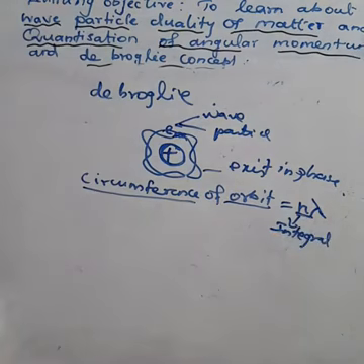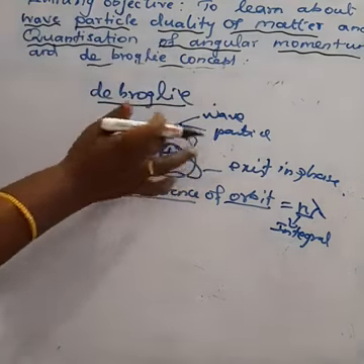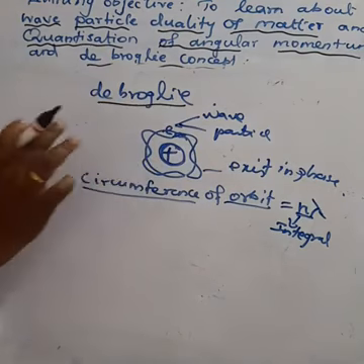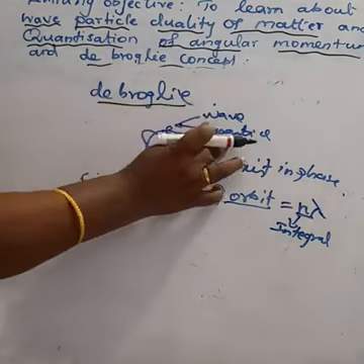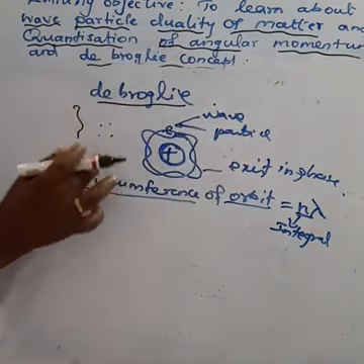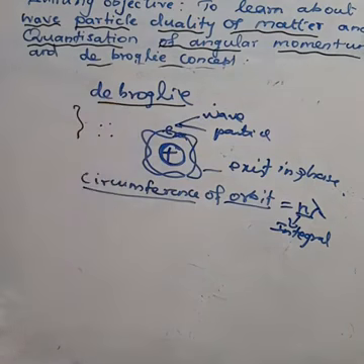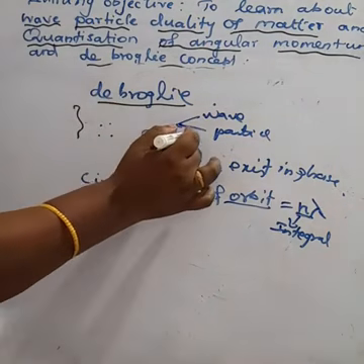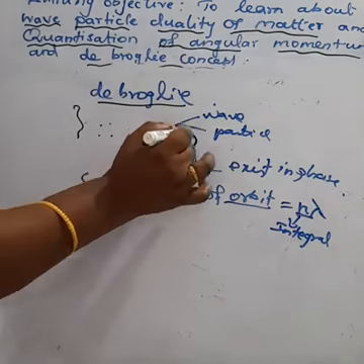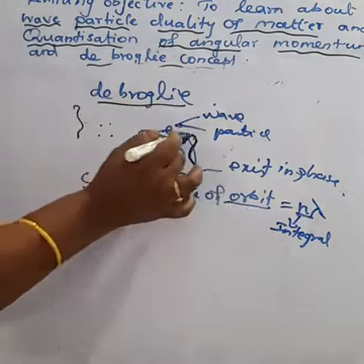According to de Broglie concept, the electron revolving around the nucleus exhibits both wave character and particle character. In order for the electron wave to exist in phase, the circumference of the orbit is an integral multiple of the wavelength.